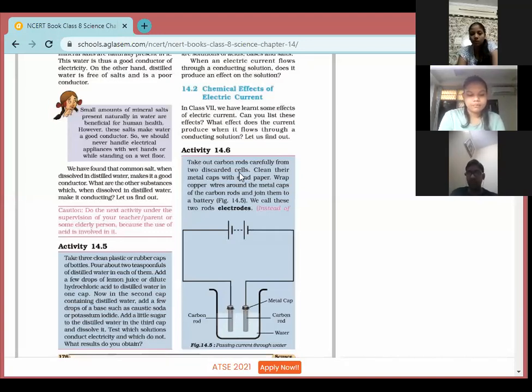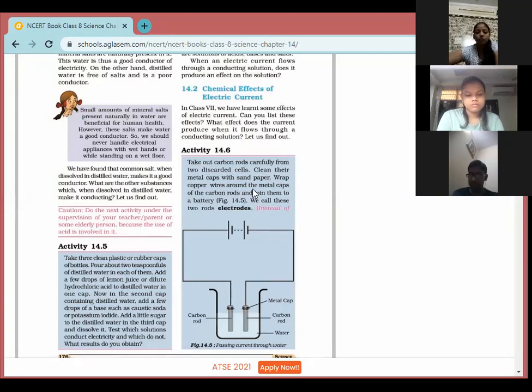From the discarded cell. The pencil cells at our home that get spoiled, the cells which are totally wasted. Open that cell, cut the outer cover, and if you check inside, you will get two rods. In one cell, one carbon rod is present. Clean them with sandpaper.